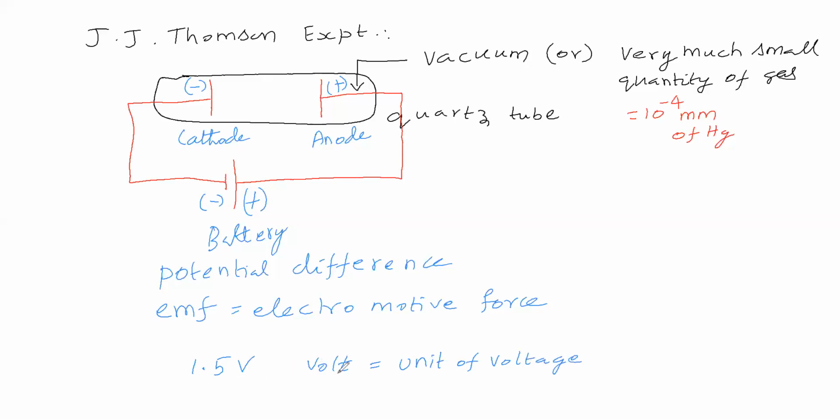That means it is a 1.5 volt battery. In the same way, there are 6 volt batteries. In batteries like this, the potential difference is mentioned.